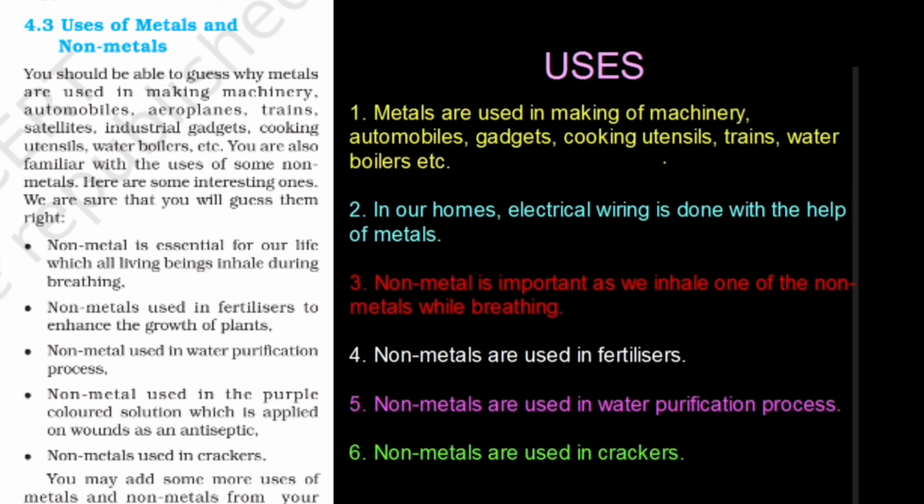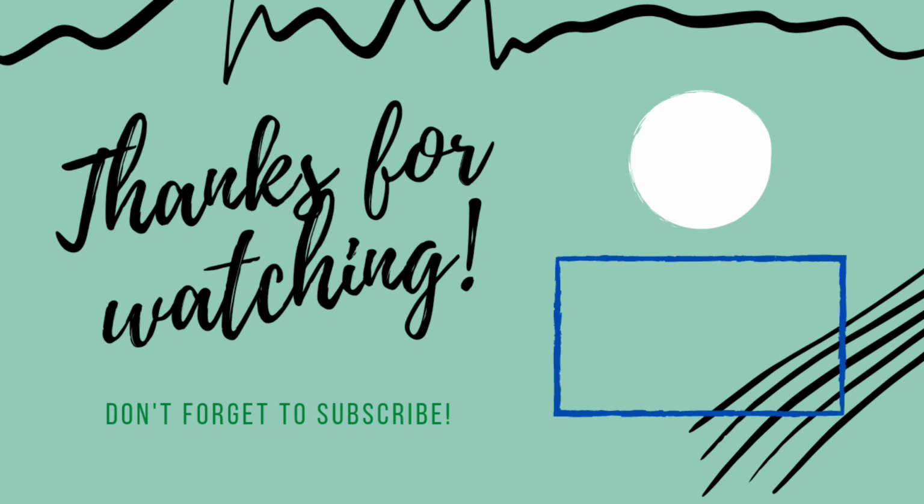Then if we talk about non-metals, the most important non-metal which we breathe, that is oxygen, is a very important non-metal gas. Then non-metals like NPK, that is nitrogen, phosphorus and potassium, are used in fertilizers which increase the growth of the plants. Then in the water purification process also non-metals are widely used, and non-metals are also used in making crackers. So these are some of the uses of metals and non-metals.